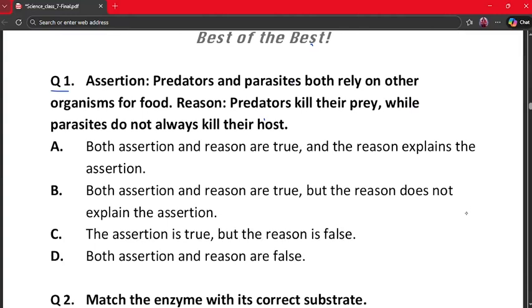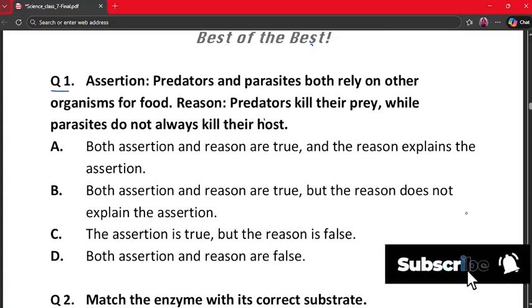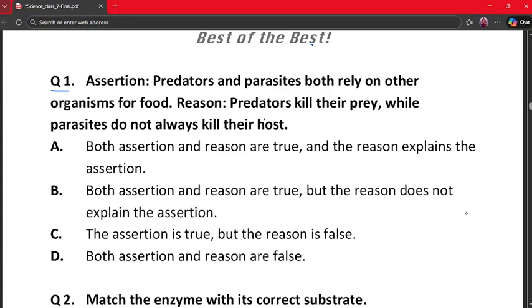Question number 1. Assertion. Predators and parasites both rely on other organisms for food. Reason. Predators kill their prey while parasites do not always kill their host. A. Both assertion and reason are true and the reason explains the assertion. B. Both assertion and reason are true but the reason does not explain the assertion. C. The assertion is true but the reason is false. And D. Both assertion and reason are false.